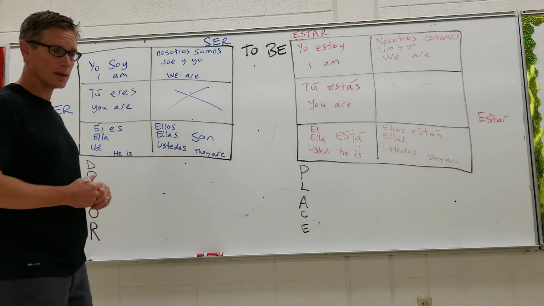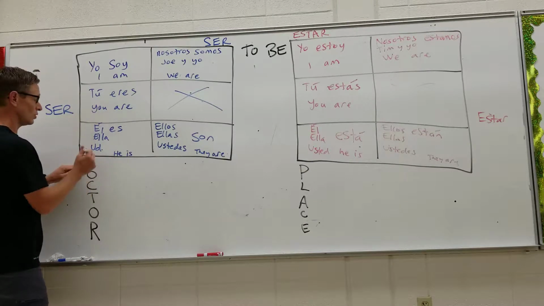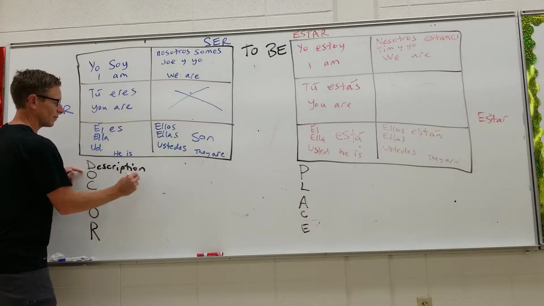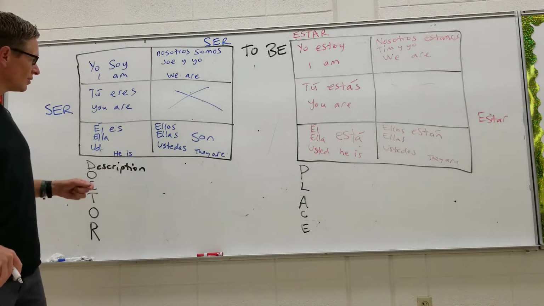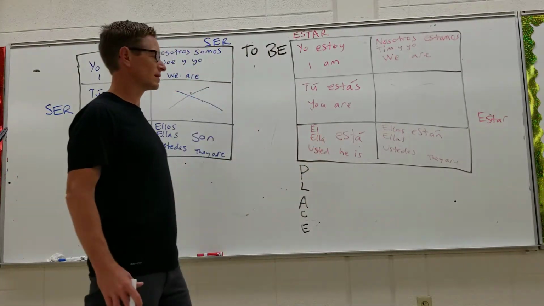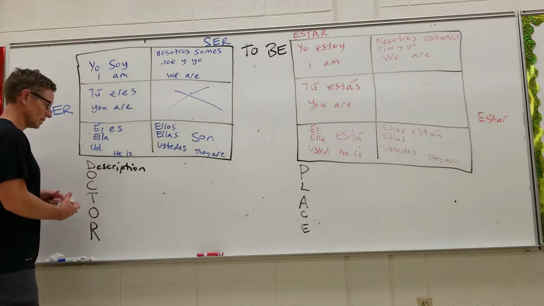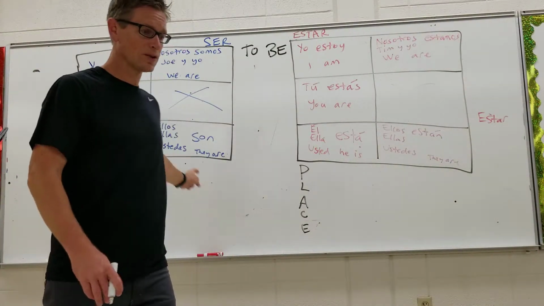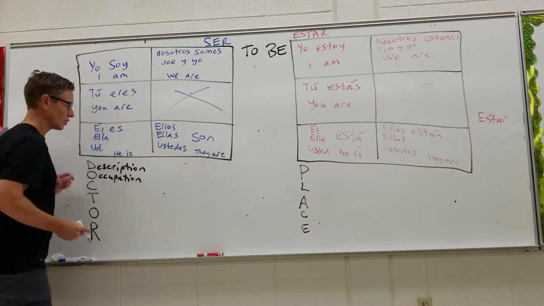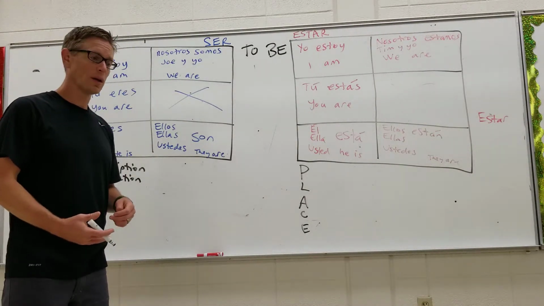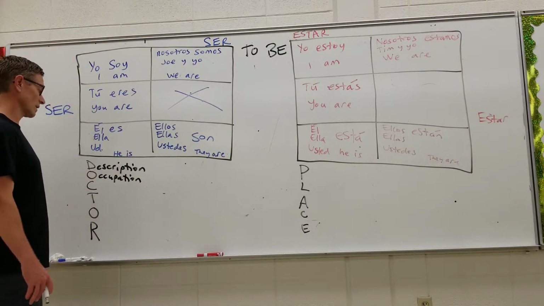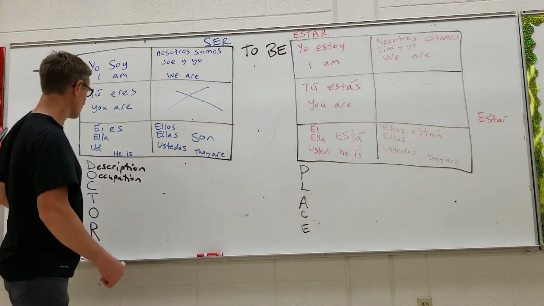The D in when you use ser is for descriptions. For example, if you want to say he is tall, you'd say él es alto. You would not say él está alto. That's weird because he's not temporarily tall. He's tall, and then he won't be tall for a while. So you use that with descriptions. Occupations. You want to say he's a doctor. Él es un doctor. You would not say él está un doctor. That doesn't sound right at all. That's because you use this with occupations, jobs, characteristics.